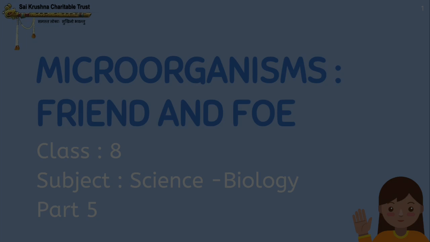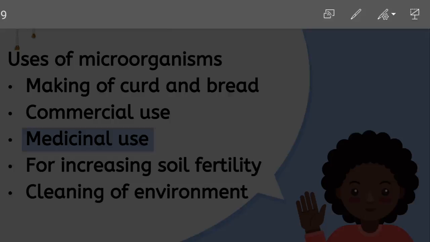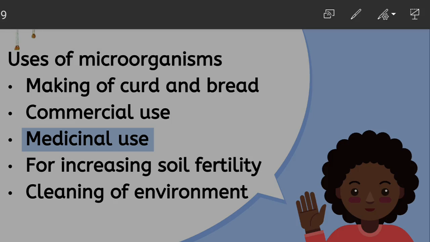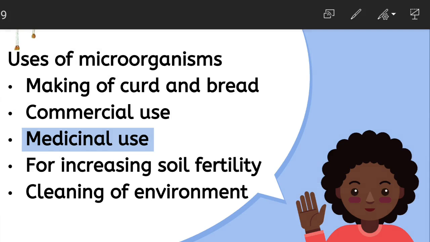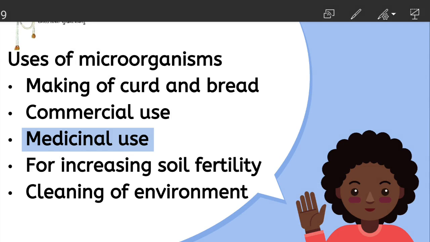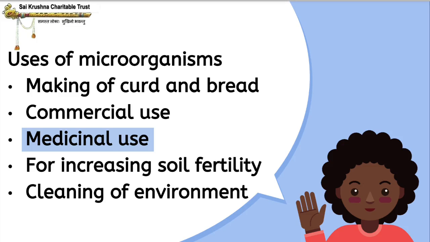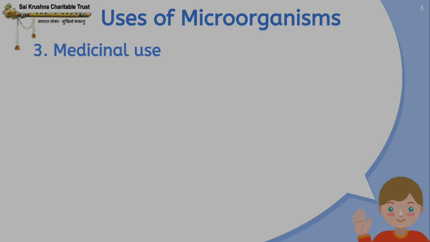Sairam students, we have learnt about the uses of microorganisms. We learnt that microorganisms are used in making of curd and bread. In the previous video, we learnt about the commercial use of microorganisms. We learnt that microorganisms such as yeast are used in the production of alcohol, wine, and vinegar. In this video, we are going to learn about the medicinal use of microorganisms.